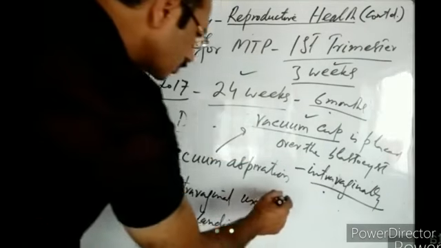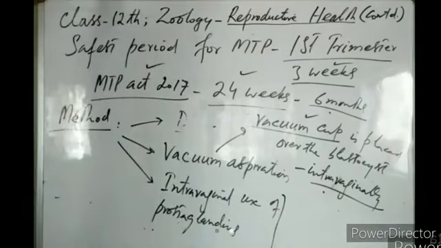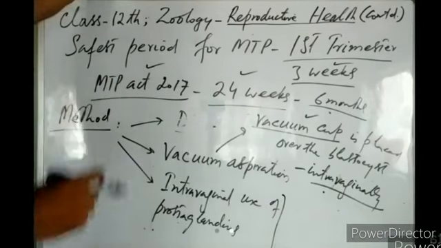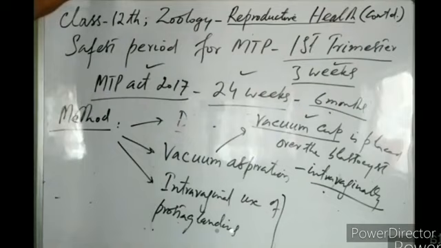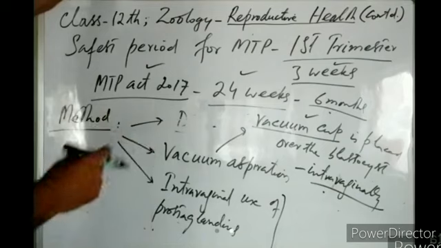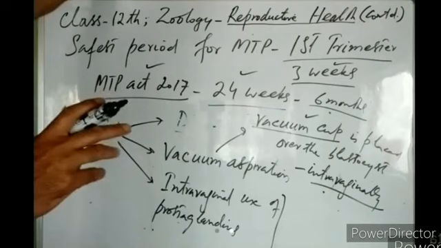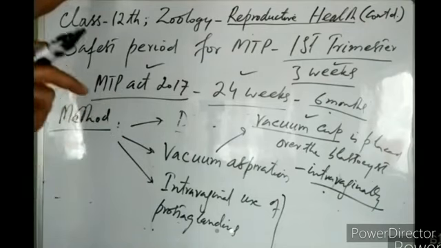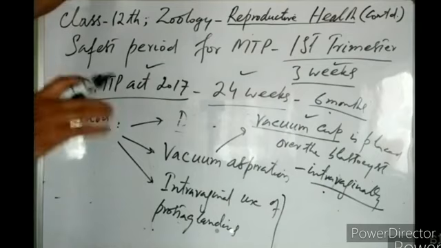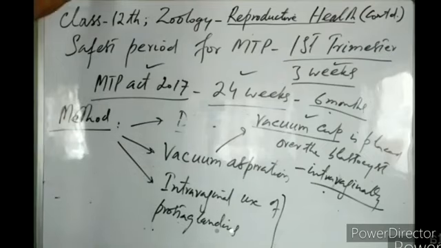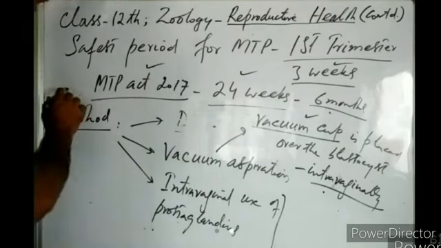Then there is intravaginal use of some prostaglandins. These prostaglandins, as you know, are chemicals which induce strong uterine contraction. They are inserted into the uterus of the female through the vagina and cervix. When they reach the uterus, these prostaglandins induce very strong contractions in the uterine wall. Because of those vigorous contractions, the blastocyst gets detached from the uterine endometrium. It falls off, then it gets removed from the female reproductive system. So these are the methods of MTP.